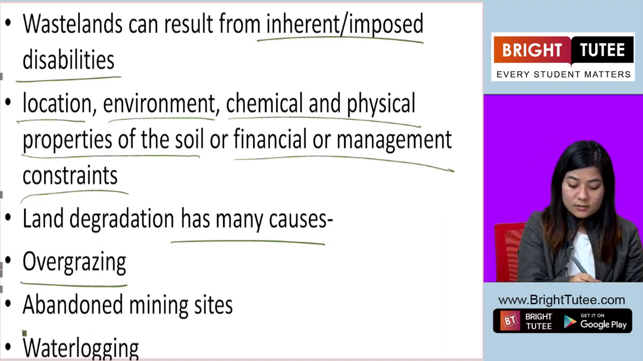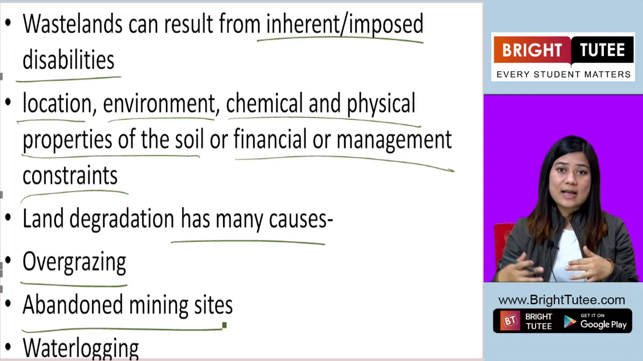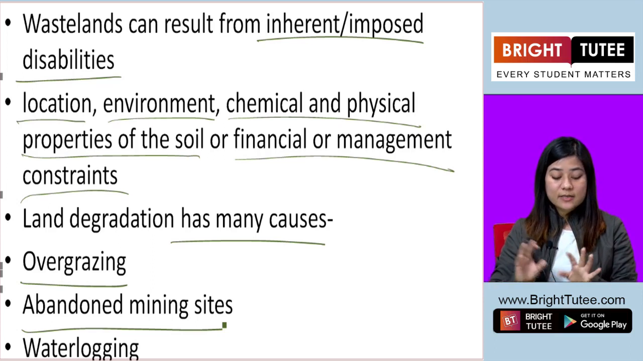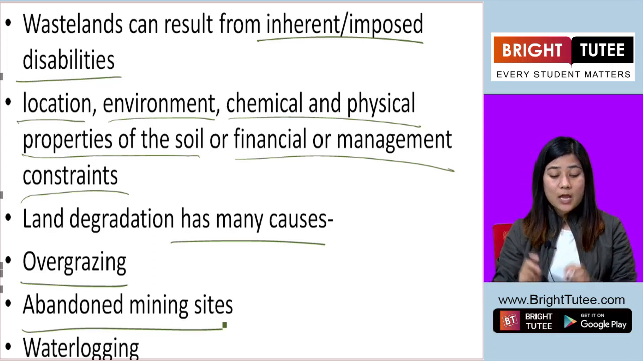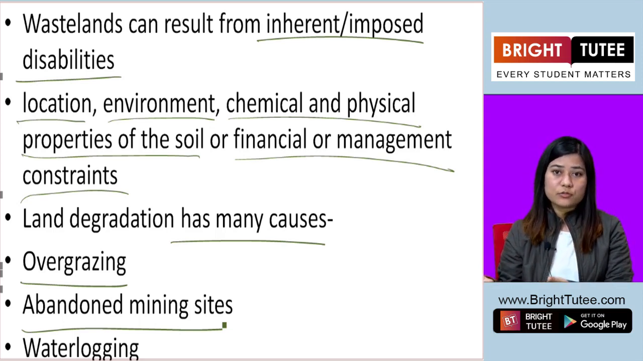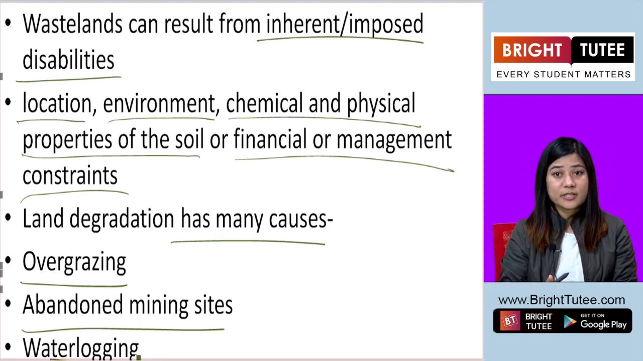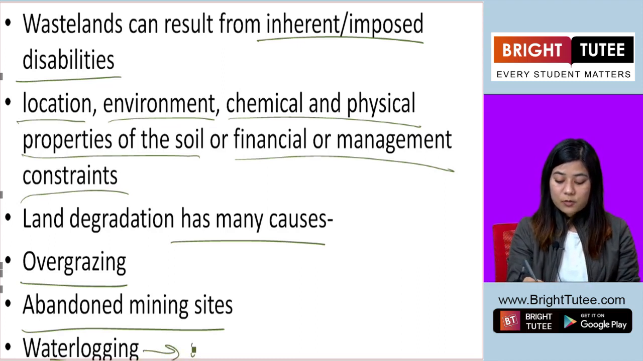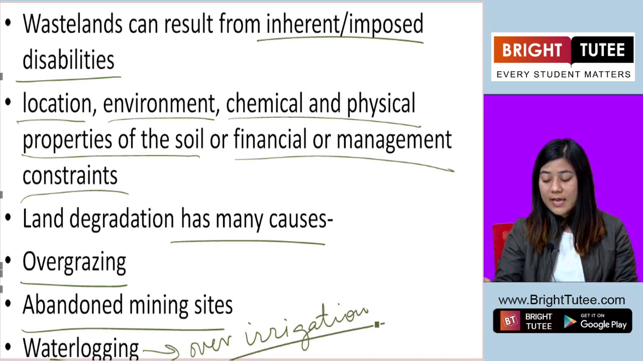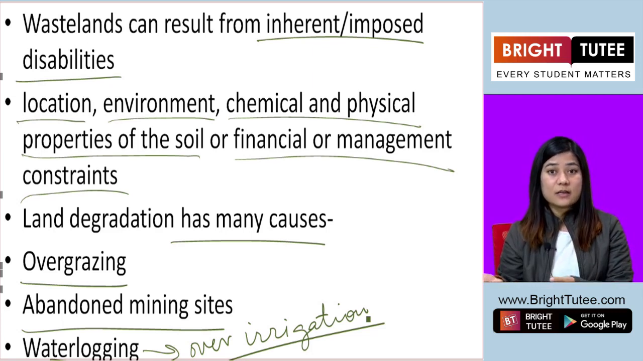Another cause is abandoned mining sites. Now we dig the land to mine minerals. After the mining is done, that mining site is abandoned. That plot of land is degraded and can no longer be used. Waterlogging is another cause for land degradation. Waterlogging occurs with over irrigation. The land retains too much water, and that also degrades the land.